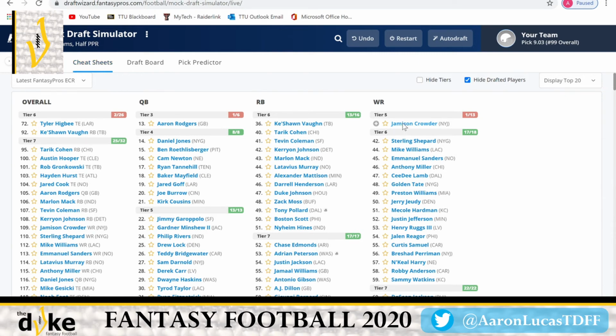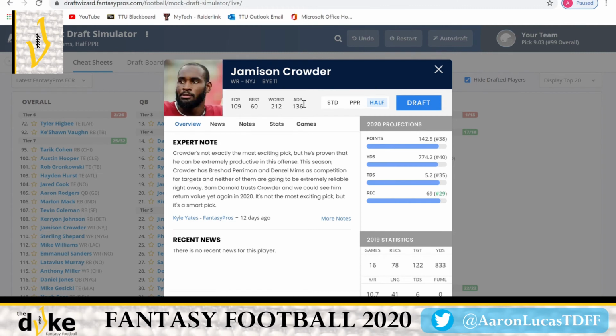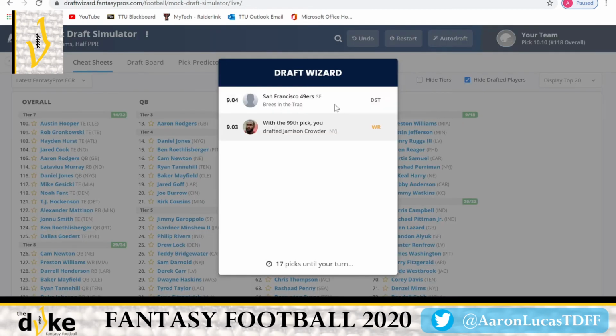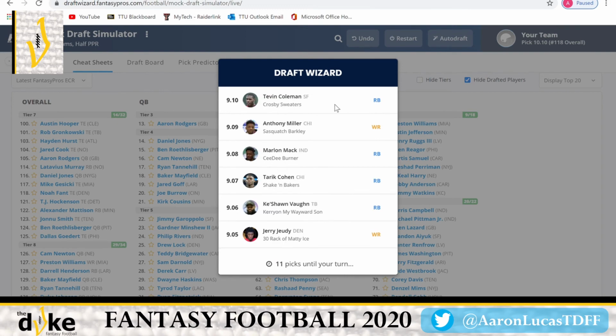But I do like Jamison Crowder. So in a half PPR league, after all that's said and done with the running backs, I need another wide receiver that I know I can put in my roster and possibly put up wide receiver 3 numbers due to receptions in that offense. And some weeks, he might be able to put up wide receiver 2 numbers. And if anything was to happen to Jarvis Landry or Golladay, I feel pretty safe with Jamison Crowder as my wide receiver 3 on my team. So let's go ahead and take him.